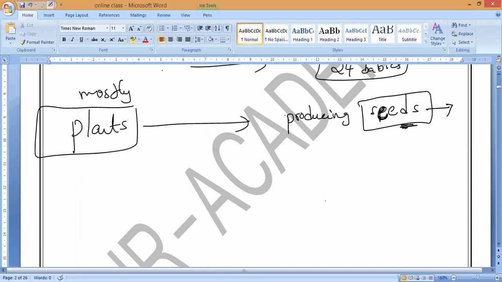Only they will produce what? They will continue. Yes, we will study, Kevin. So they will continue their future generations. The continuity will take place only by producing seeds, and the seeds will grow into the plants again. That is what you have to understand. So if you see from this, all the discussions we can say reproduction.